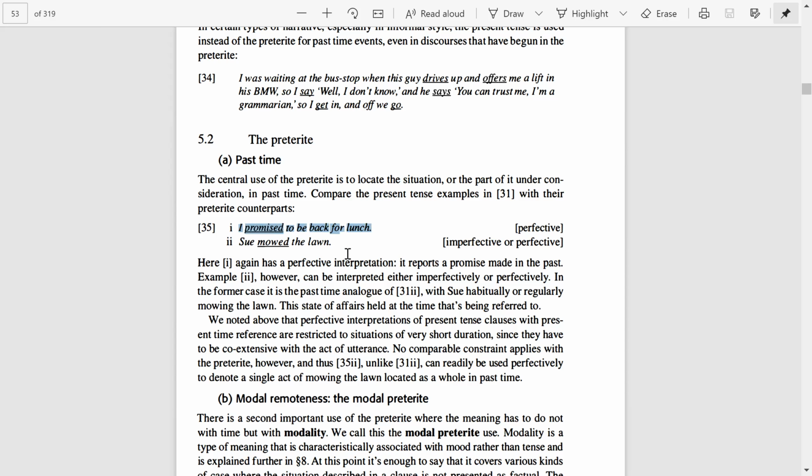So "mow the lawn" can be used both as perfective and imperfective. Why? If we consider it as a complete action, it will be perfective. If we consider it as a process, which started sometime in the past, stayed sometime in the present, and would probably stay for some time in future as well, then it would be imperfective.